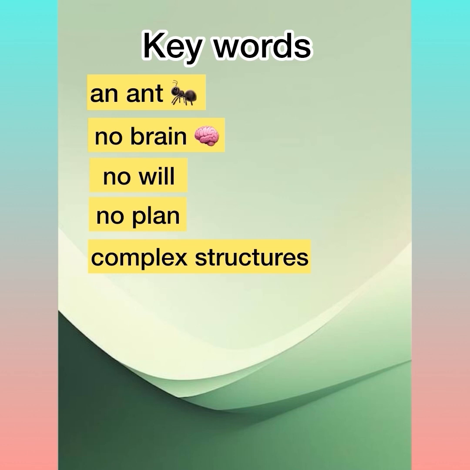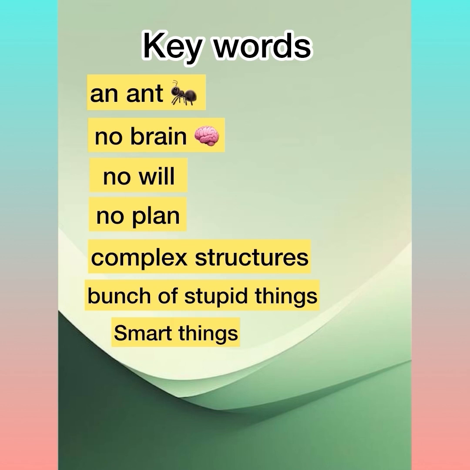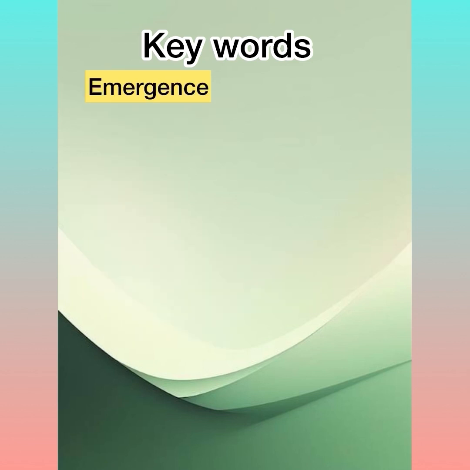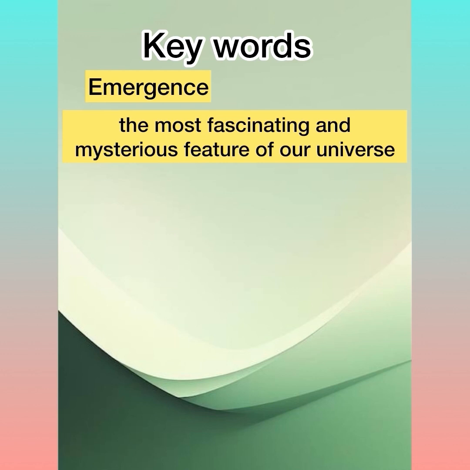How is this possible? How can a bunch of stupid things do smart things together? This phenomenon is called emergence, and it's one of the most fascinating and mysterious features of our universe. In a nutshell, it describes small things forming bigger things that have different properties than the sum of their parts. Emergence is complexity arising from simplicity.